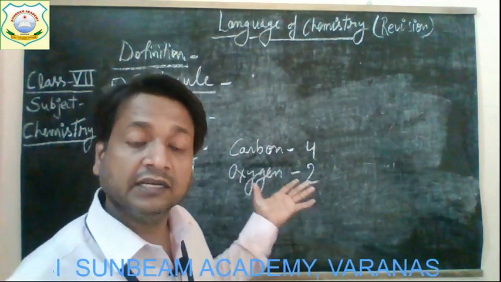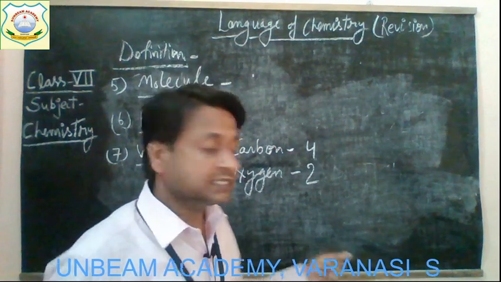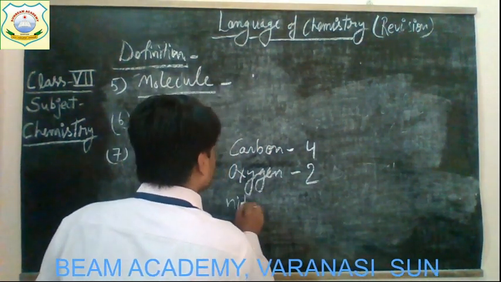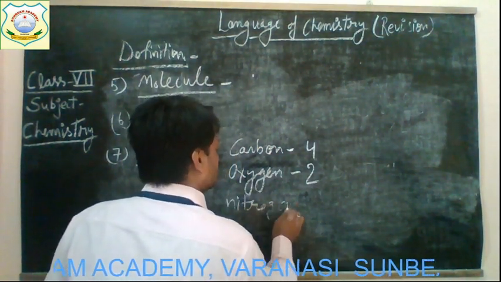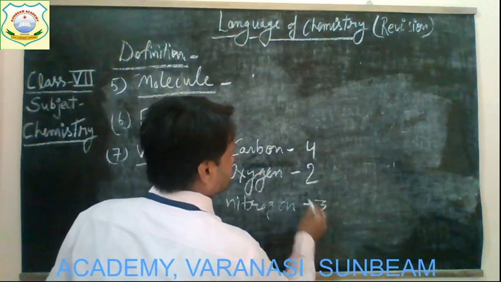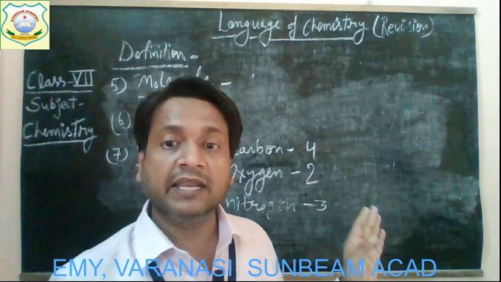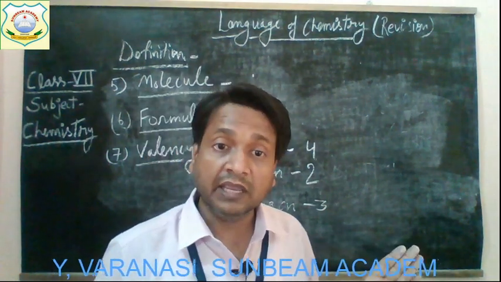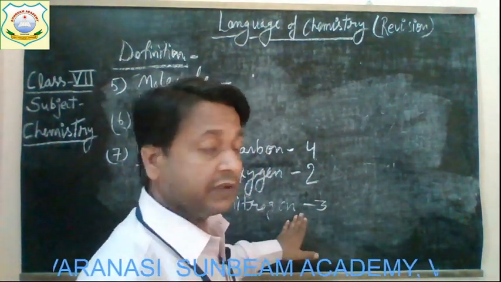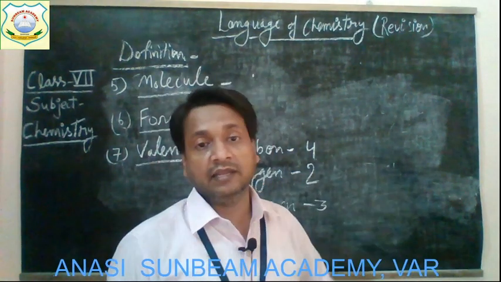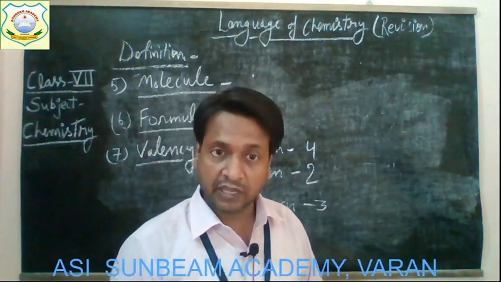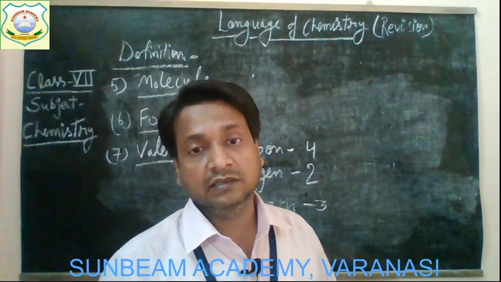Just like that, the combining capacity or valency of nitrogen is 3. So the valency indicates the combining capacity, meaning that it can combine with other atoms.